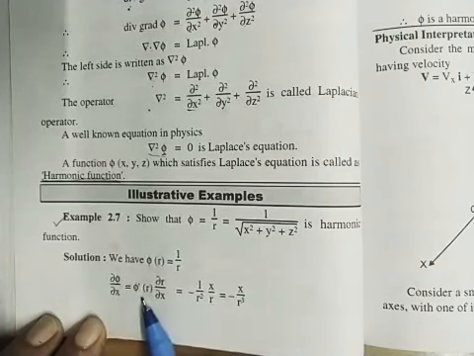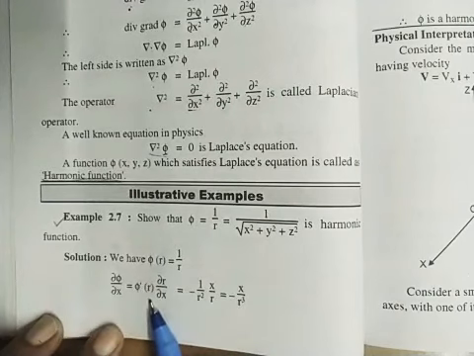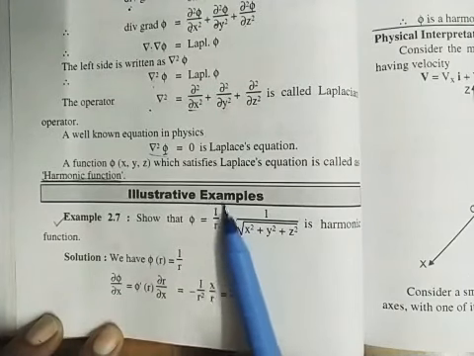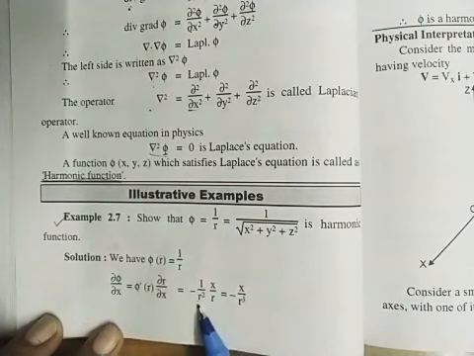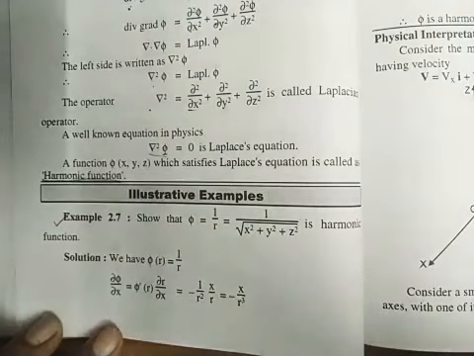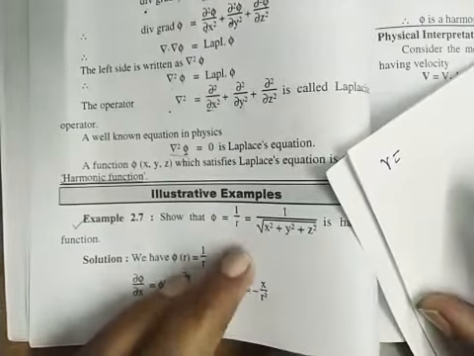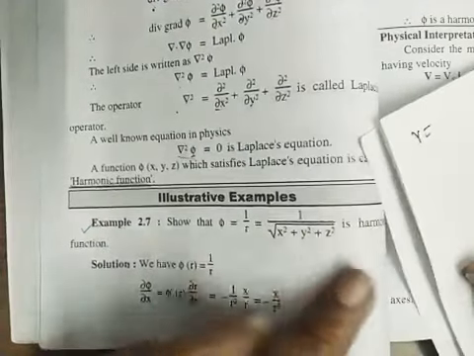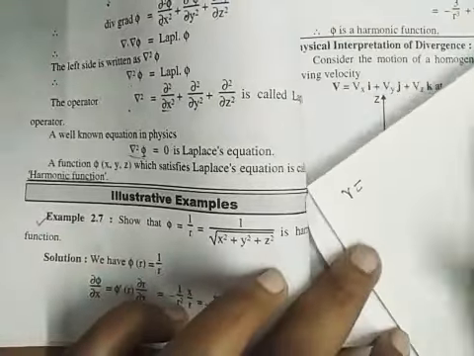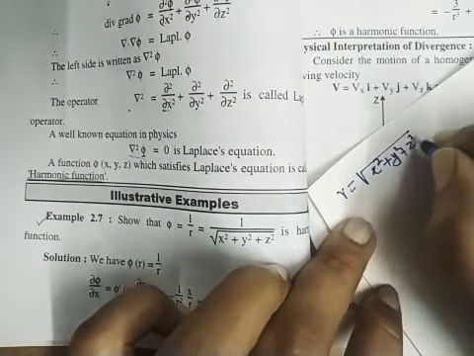So del phi by del x, by chain rule, is del phi by del r times del r by del x. Del phi by del r means phi dash of r, which is the derivative of 1 upon r with respect to r, that is minus 1 upon r square. Now for del r by del x: r is equal to square root of x square plus y square plus z square.